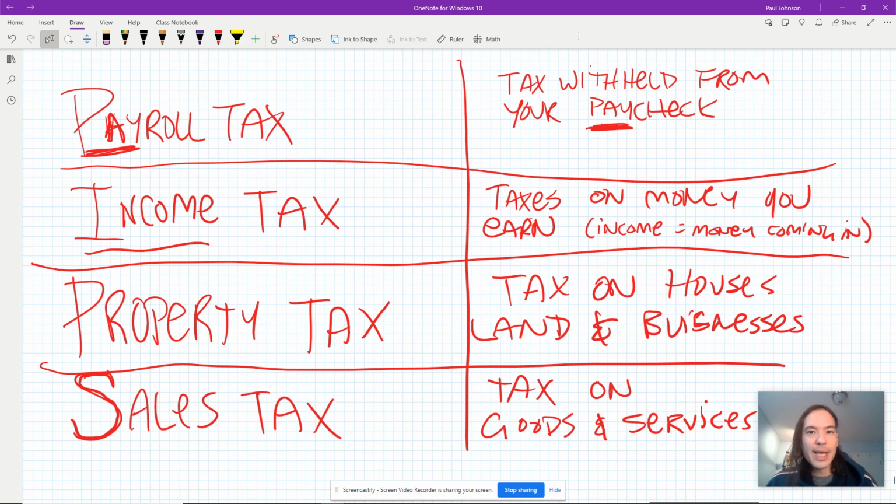grade. Payroll tax is tax withheld from your paycheck. Income tax, taxes on money you earn or income, money coming in. Property tax is a tax on houses, land, and businesses. And then finally, sales tax is a tax on goods and services, so things that you buy from the store.